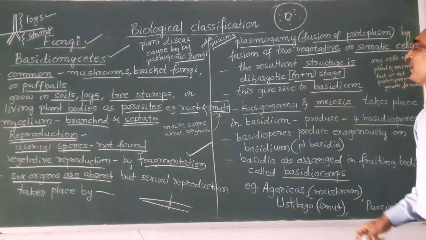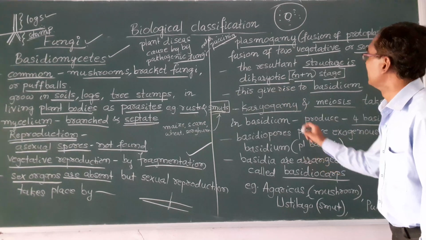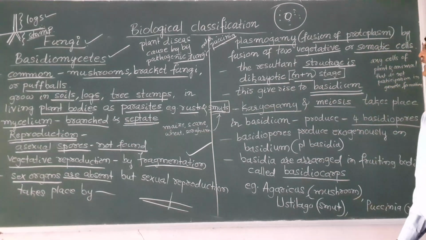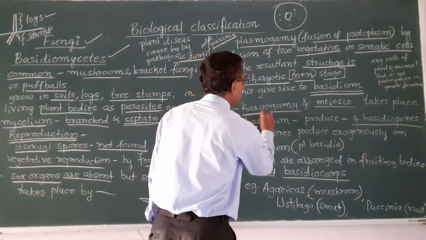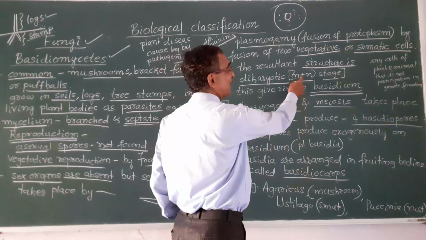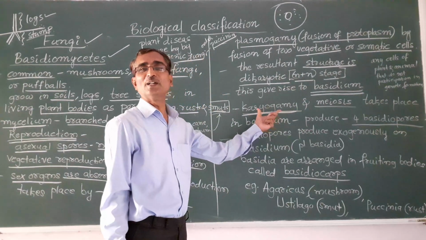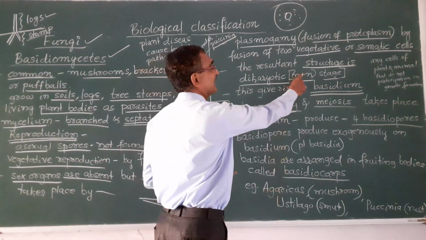And this dikaryotic stage gives rise to the basidium. Okay, that is the structure. Next what happens? After some time, karyogamy takes place. Karyogamy means fusion of the nuclei takes place here, and this results in the formation of a zygote, that is 2n.